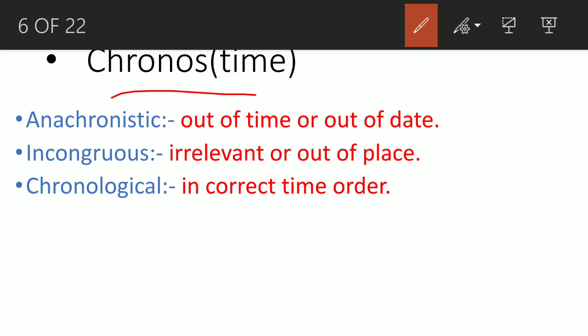So let's take examples one by one. If we talk about the past, if you're watching a movie, in that movie they are showing something of the past, where people are not wearing clothes. I mean, in ancient times people didn't have clothes.